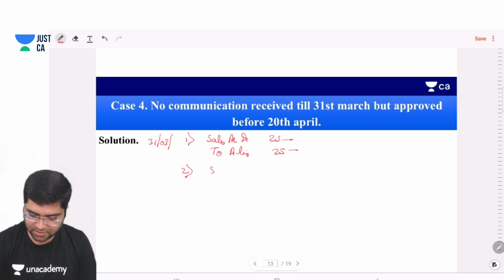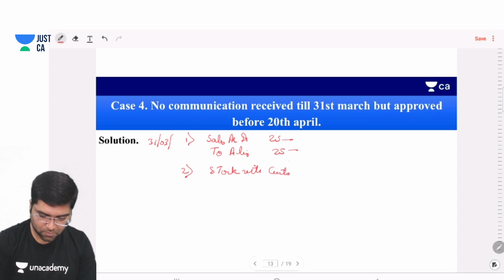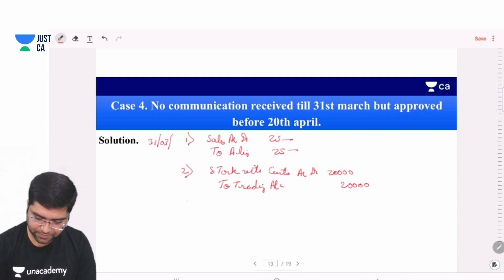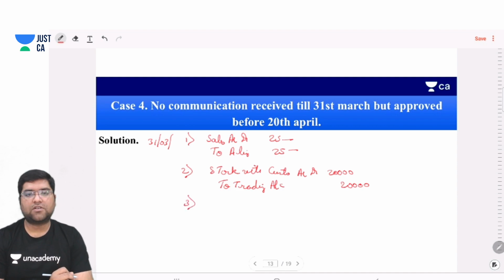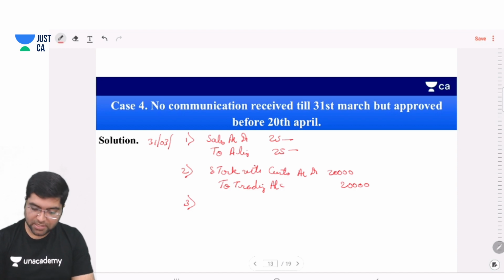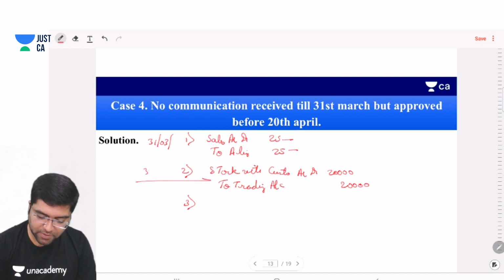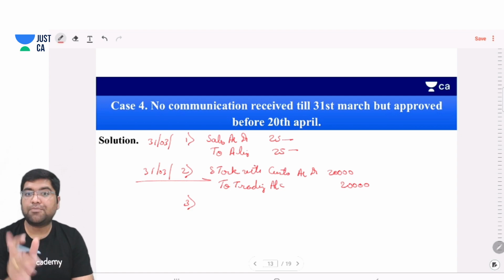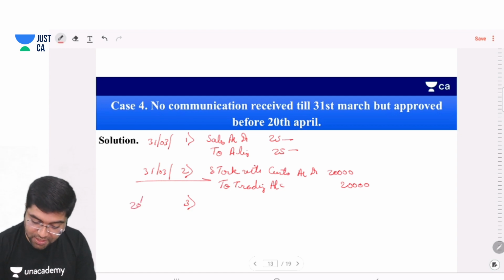Stock with customer debit to trading 20,000. This entry will happen on 31st March. But she approved the goods on 20th April.